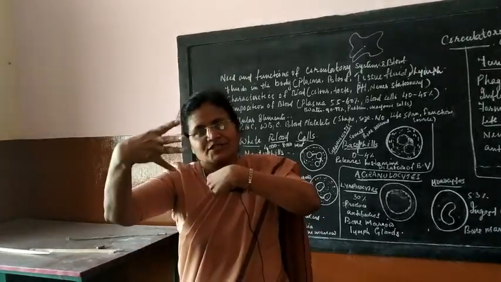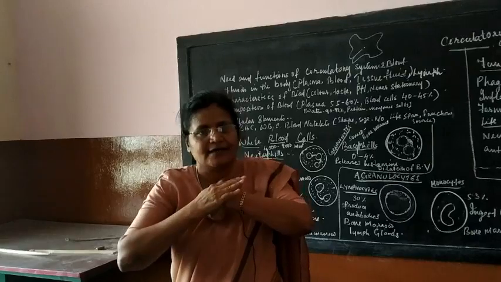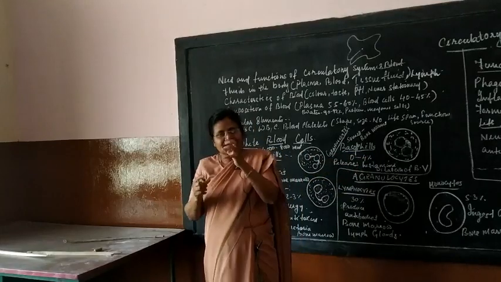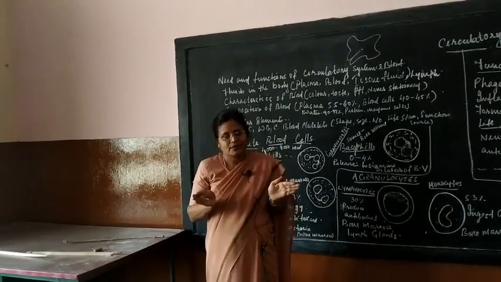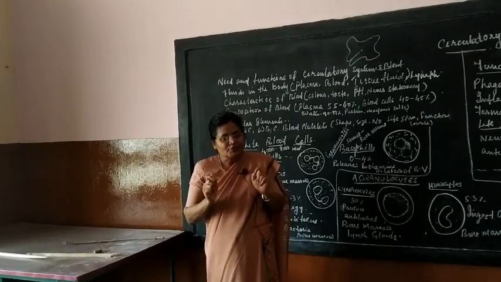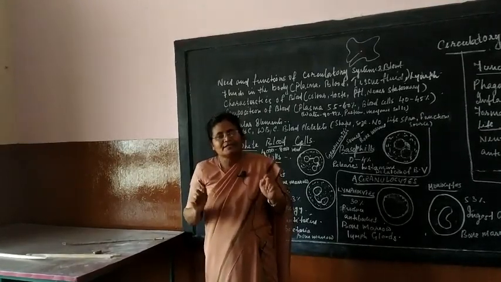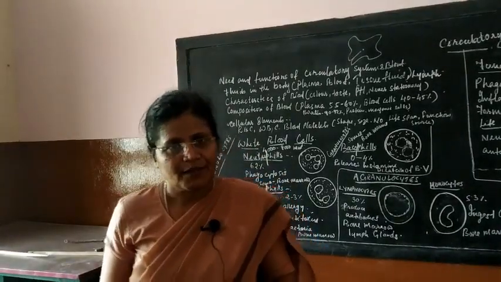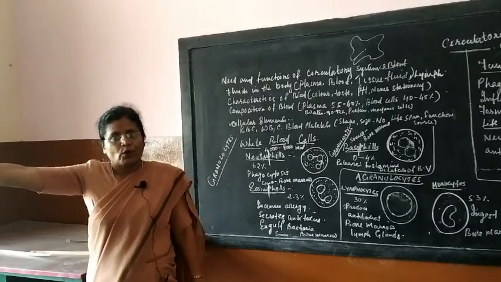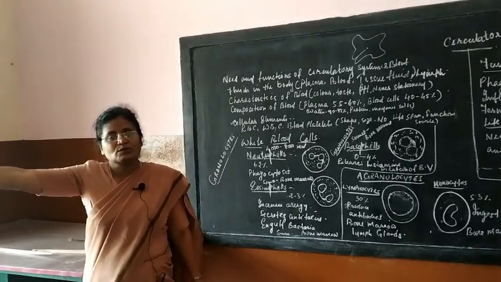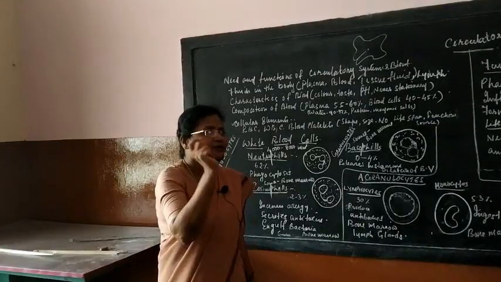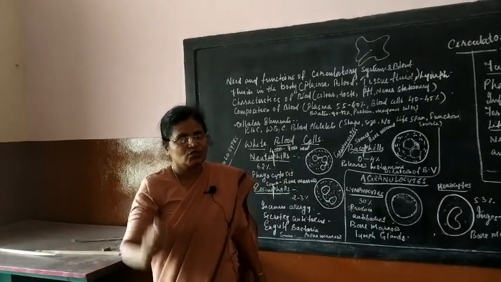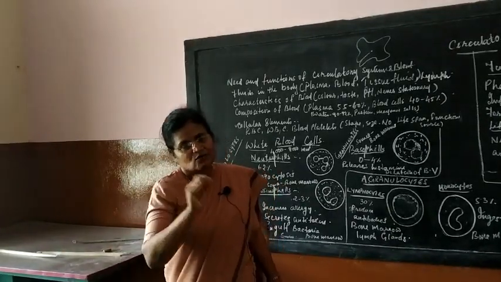So whenever you have inflammation or swelling or redness, at that time you have this histamine being released, which enables the blood vessels to dilate, okay. So remember, the function of histamine is to help the blood vessels to dilate. The function of heparin is it prevents blood clotting within the blood vessel, whereas histone is your protein present in nucleosome of the chromosomes. In the exam they will ask you to differentiate heparin and histamine, or histamine and histone, or heparin and histone. So you should know each function distinctly to answer those questions.